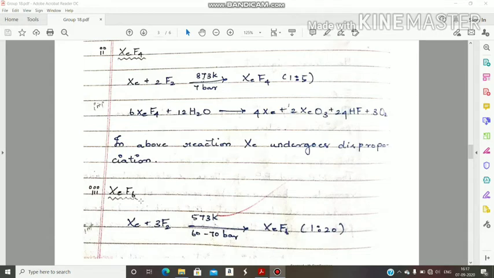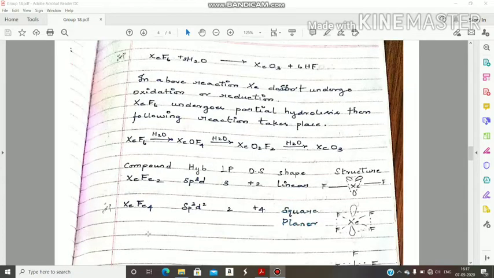How to prepare XeF6? This time xenon reacts with 3 moles of fluorine in the presence of 573 Kelvin temperature and 60 to 70 bar pressure. Then we get xenon hexafluoride, and experimentally 1:20 ratio. That means 1 mole of xenon and 20 moles of fluorine experimentally. When XeF6 undergoes hydrolysis, then we get XeO3 and HF.